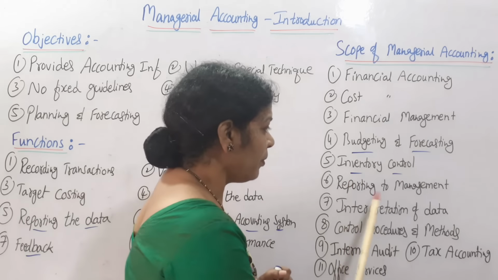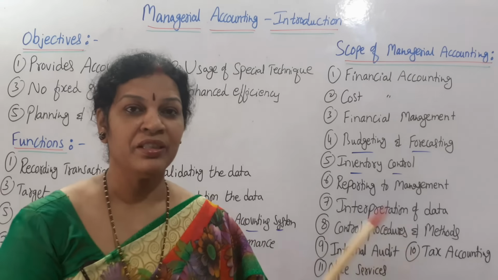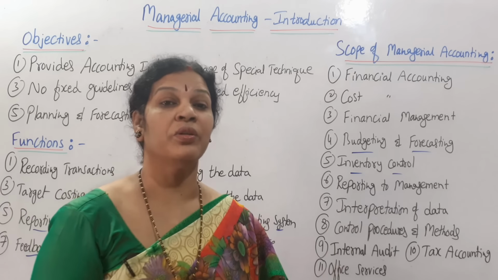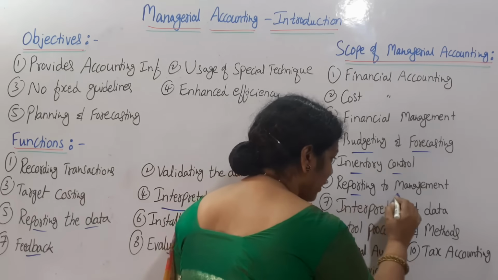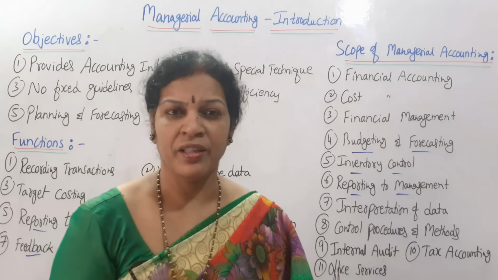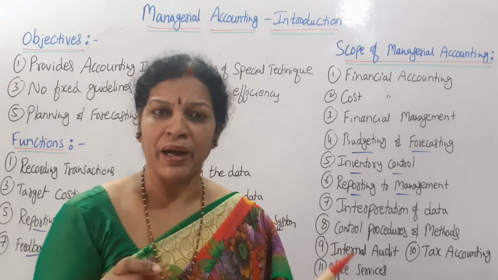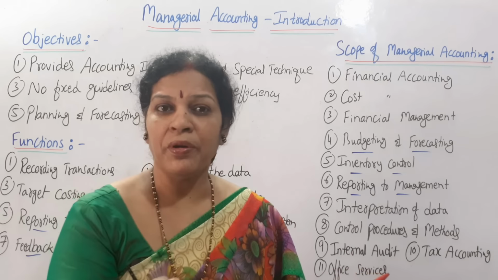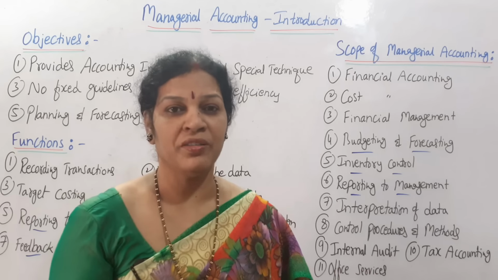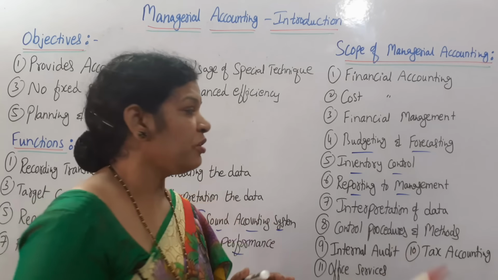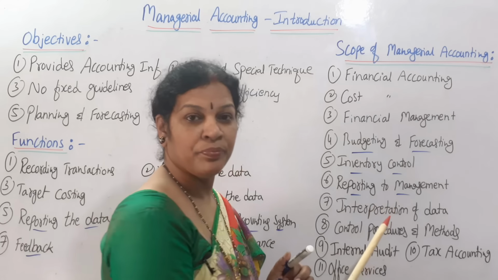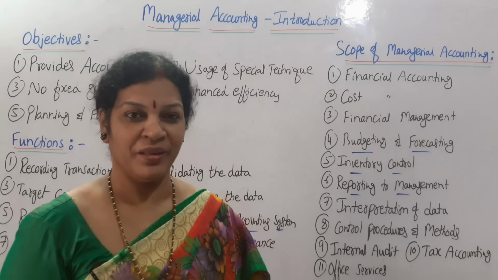And also reporting to management. Whatever data managerial accounting is providing, reporting to the management is important. They have prepared a lot of accounts, but unless you report it properly to the management, what is the use? There is no use at all. That is why preparation of reports to the management is important.